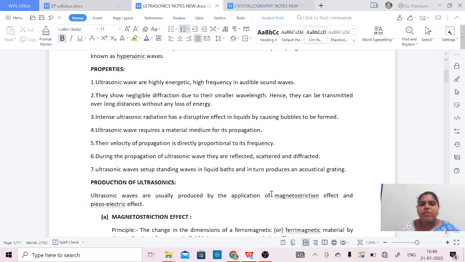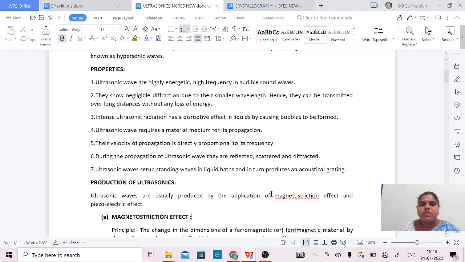Ultrasonic wave requires a material medium for its propagation. Their velocity of propagation is directly proportional to its frequency. During the propagation of ultrasonic waves, they are reflected, scattered and diffracted, but the diffraction is very negligible as compared to its wavelength, as we said earlier.